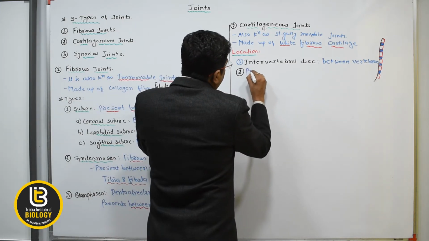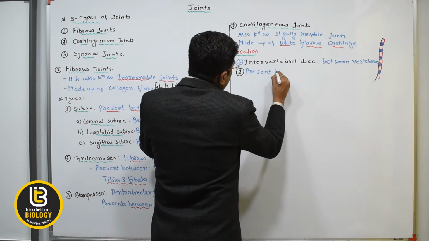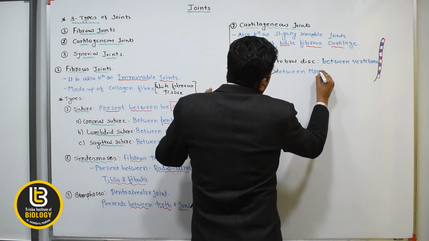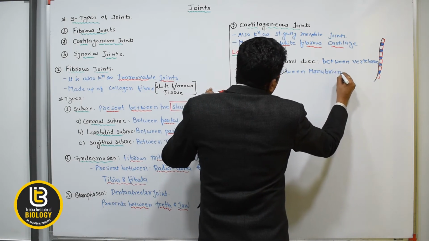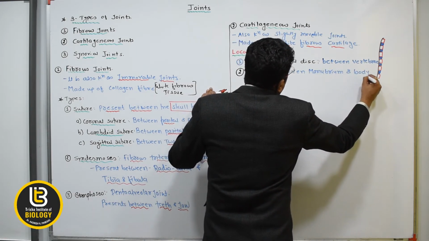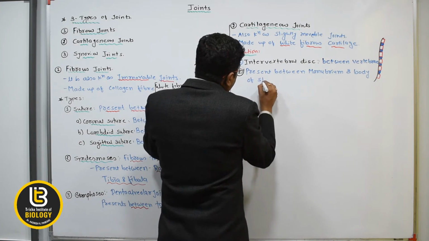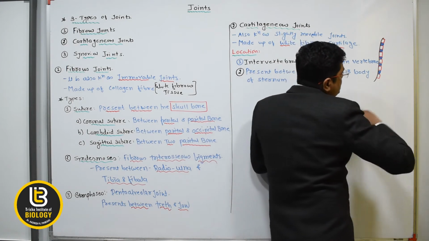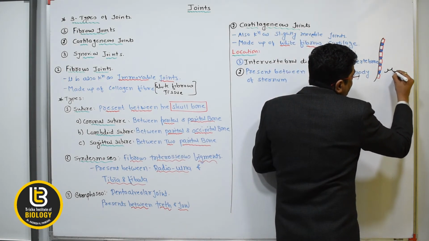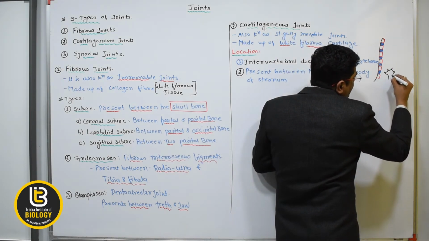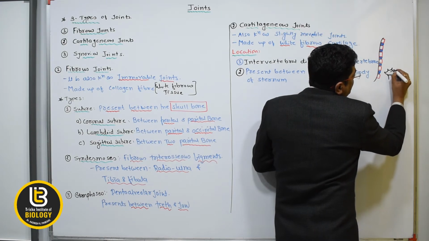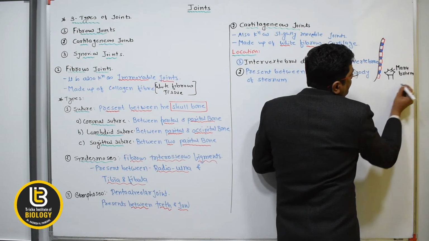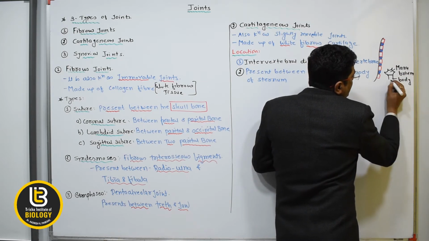Present between the manubrium and body of the sternum. Like here, beta, suppose this is the sternum, and this portion is called the manubrium, and this part of the sternum is called the body.